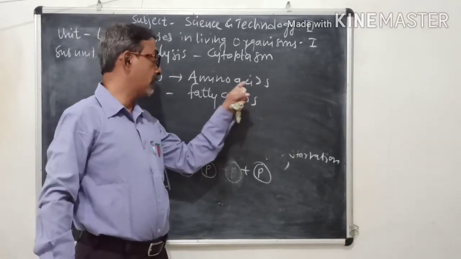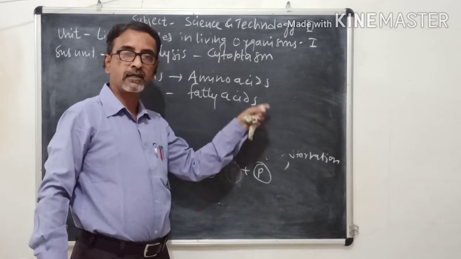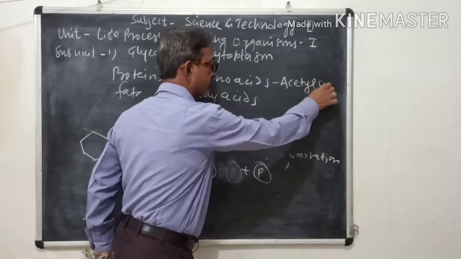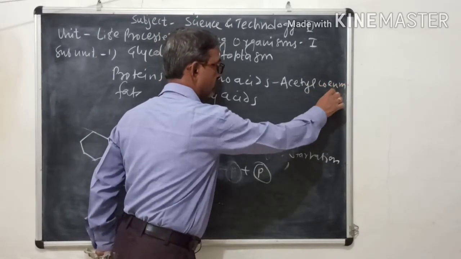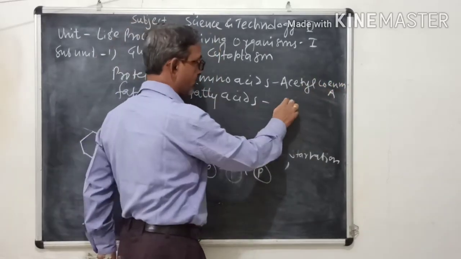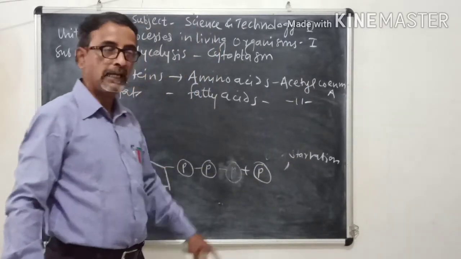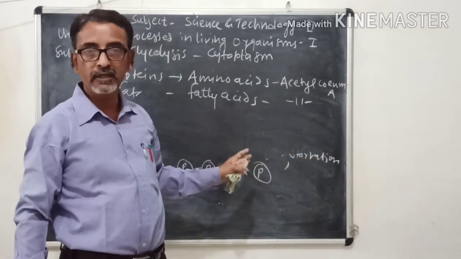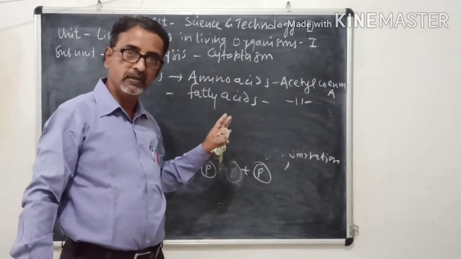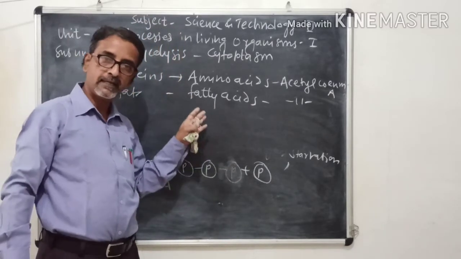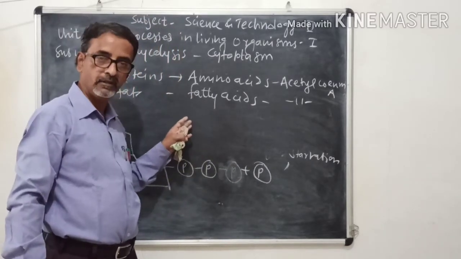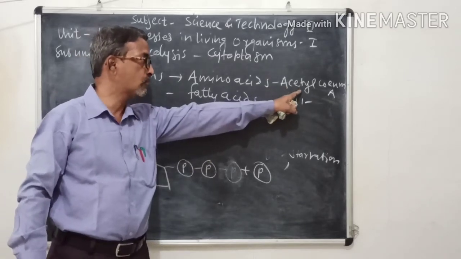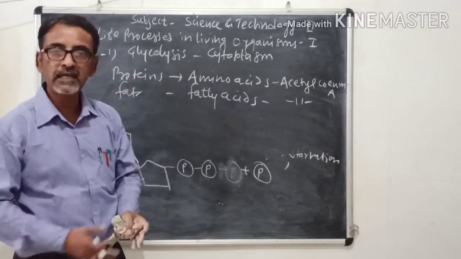Then these amino acids are converted into acetyl coenzyme A, and fatty acids are converted into acetyl coenzyme A. And then from this acetyl coenzyme A, as we have seen in the earlier process, glycolysis, tricarboxylic acid cycle, EMP and electron transport chain reaction, after formation of acetyl coenzyme A the further reactions are the same.